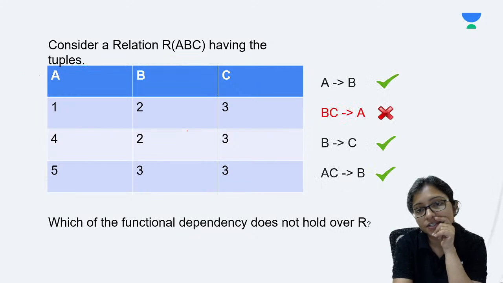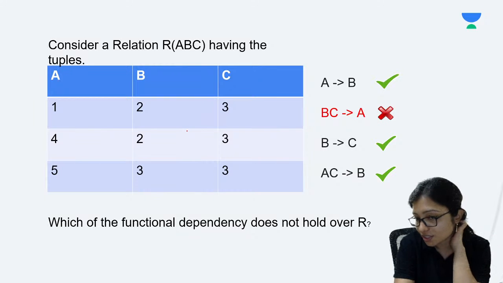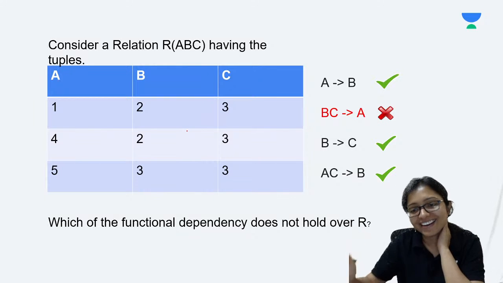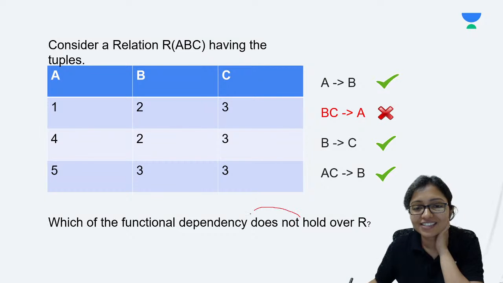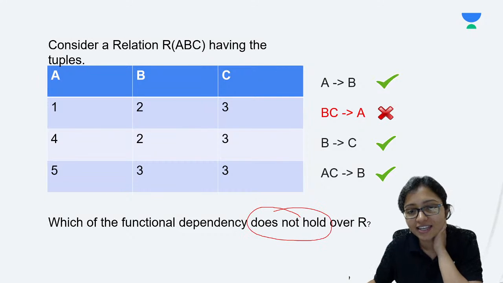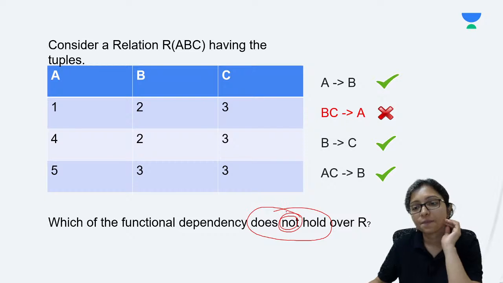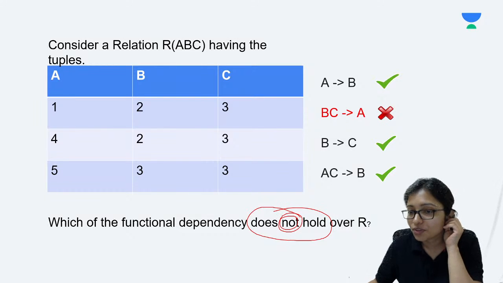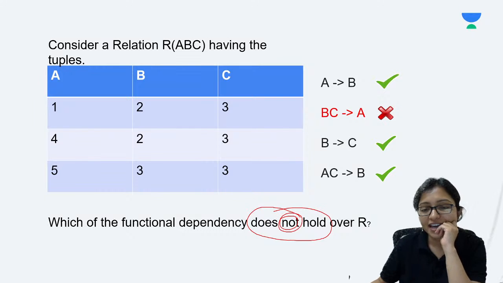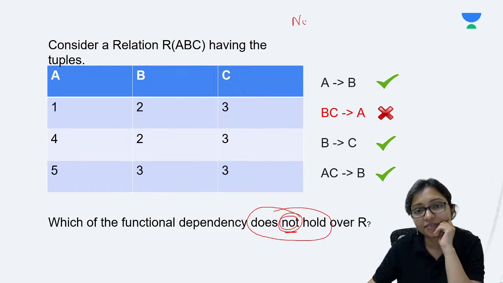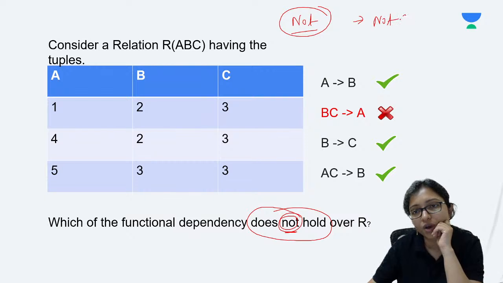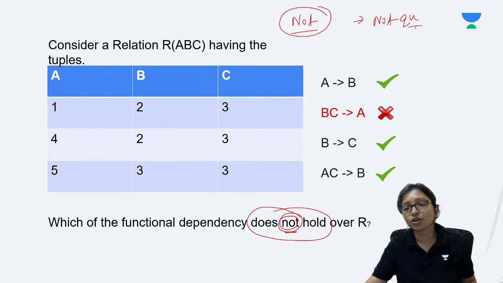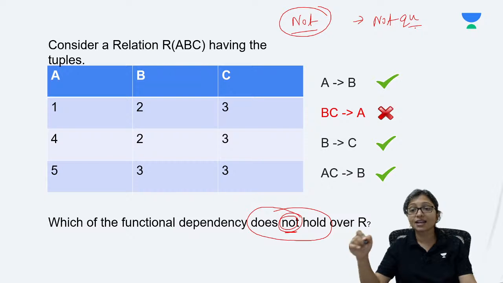Which one is correct? You did not see that. It does not hold. Here is a "not", guys. Be careful about the "not" in the question, otherwise you have to see the qualified one. If you don't want to see the "not" qualified, then you have to see that.